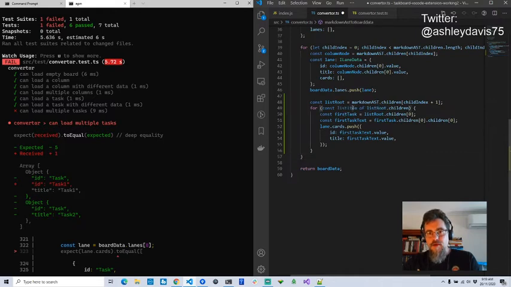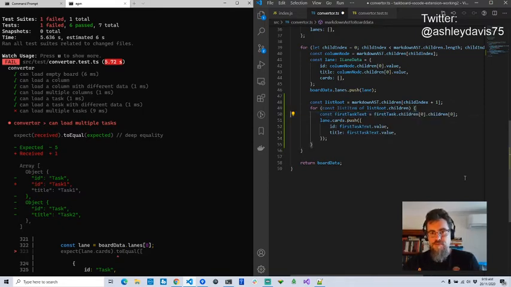And I've got my list item, which is basically what the first task is. So I'm just going to leave that as list item. I think that's the best way to represent what that is. I'm still going to hard code this. So I'm still hard coding it to pull out the first child and the first child.